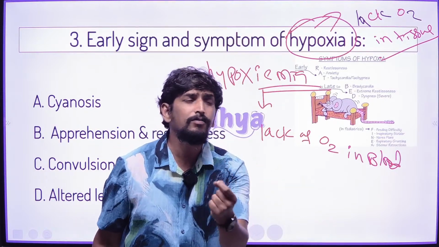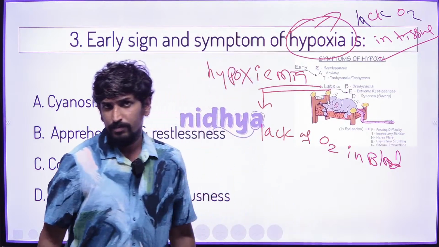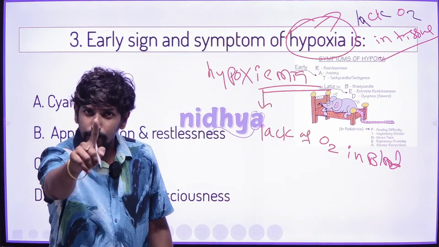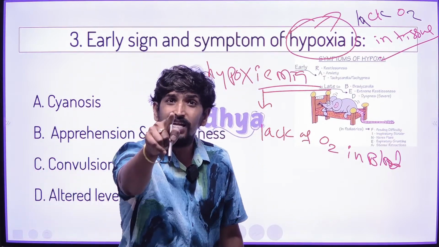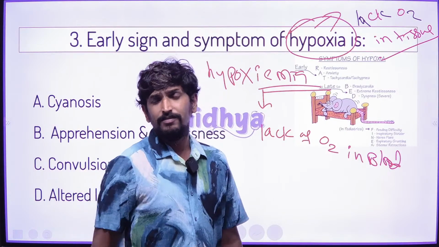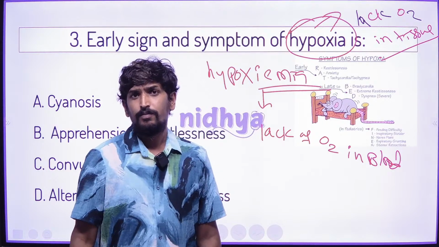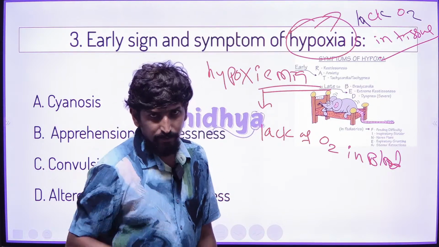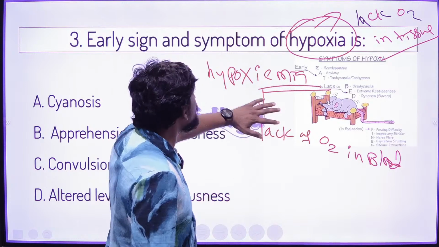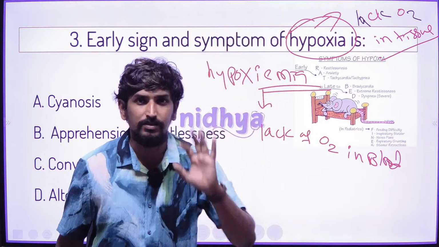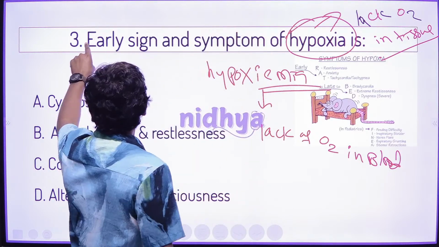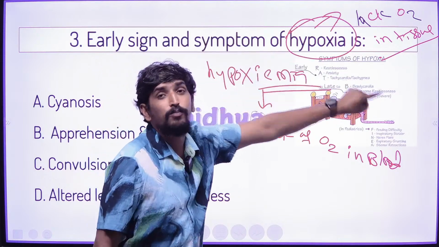That medical term is called hypoxia. If the oxygen level is low in the blood, that is called hypoxemia. Emia means in the blood, lacking of oxygen. These are two different medical terms. The question is early sign and symptom of hypoxia.